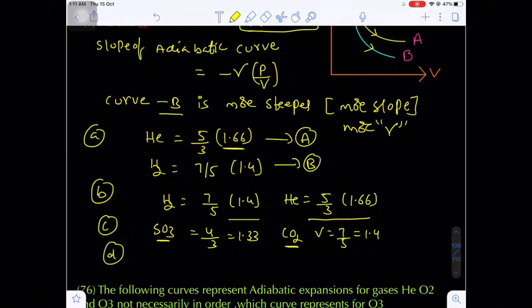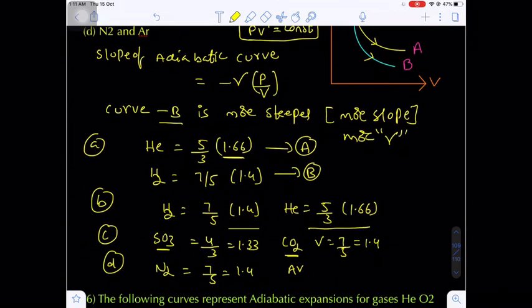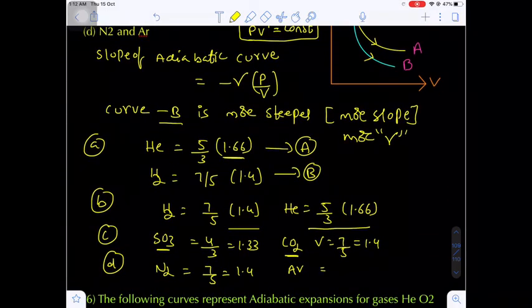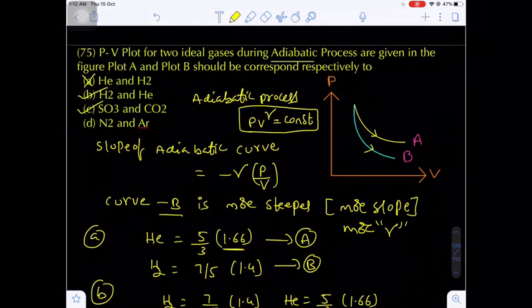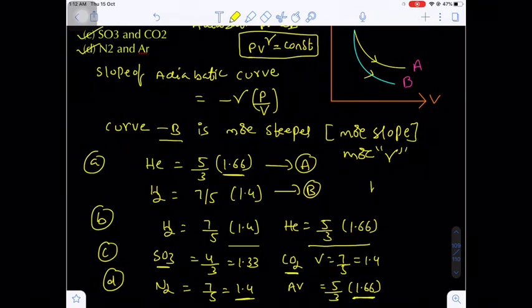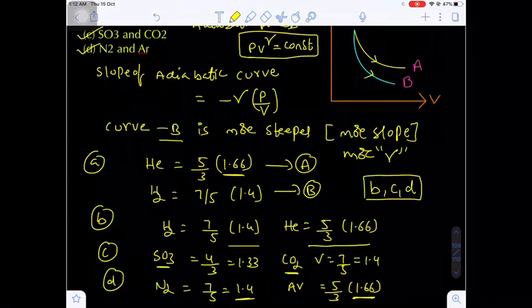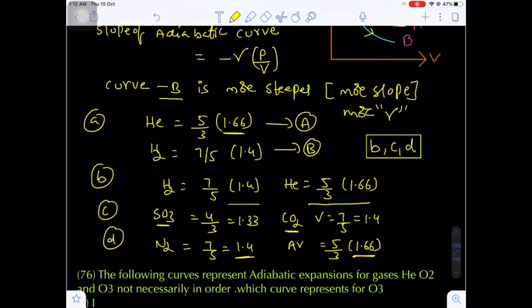And come to one more option, the D option. In option D, nitrogen is diatomic, that's why gamma value is 7 by 5, that will be 1.4. Argon is monoatomic. For monoatomic, gamma value will be 5 by 3, which is 1.66. Again, curve B has more gamma than curve A. That means option D is also correct. So here three options are correct, B, C and D. This is a multiple choice correct question. Are you getting my point?